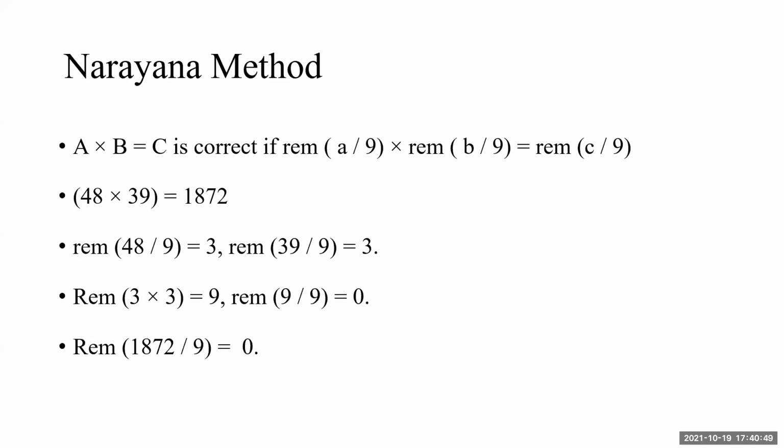See, if my final answer is 64, Bijanka will be 1. But unfortunately, instead of writing the answer 64, I write 46 by mistake. Again, my Bijanka will be 1.